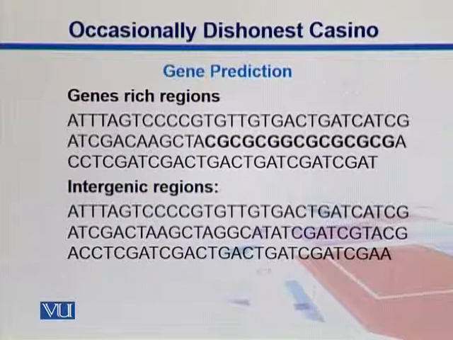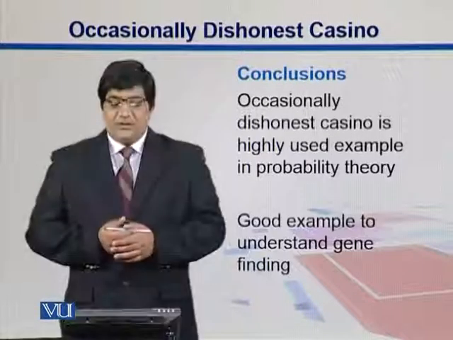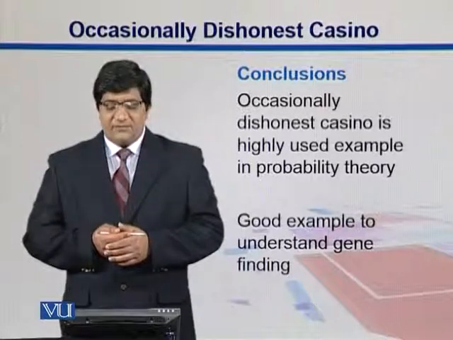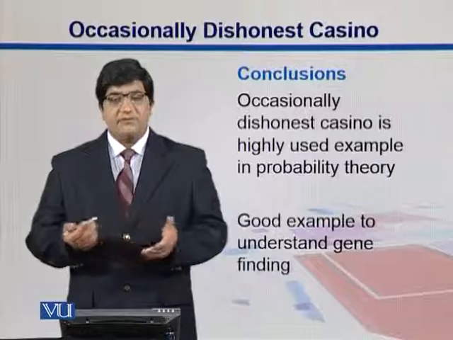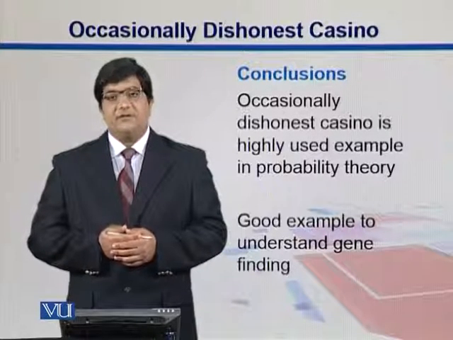So why is God using a loaded die here? Because he has some purpose associated with it. You can estimate the occurrences of the CGs, and then you can get their probabilities. If their probabilities are more, you suspect that there is some gene coming. While comparing these gene-rich regions to the intergenic regions, you don't find any runs of CGs together or CpG islands. So guys, this is the example where the occasionally dishonest casino helps you understand the structure of the genes. It is a highly used example in probability theory, and a good example to illustrate and understand the process of gene finding.